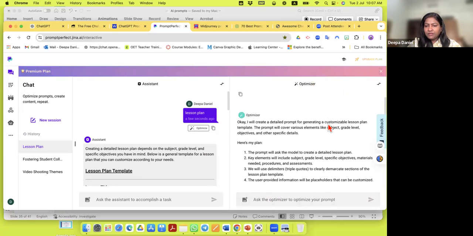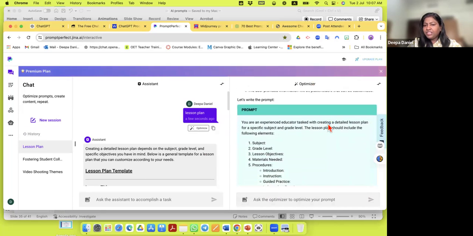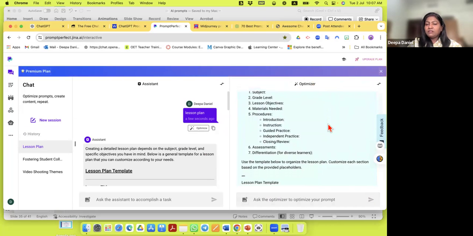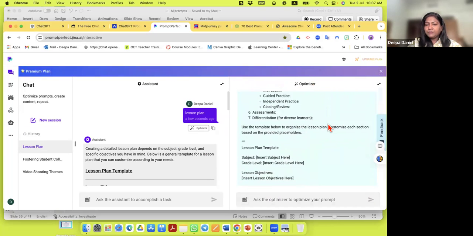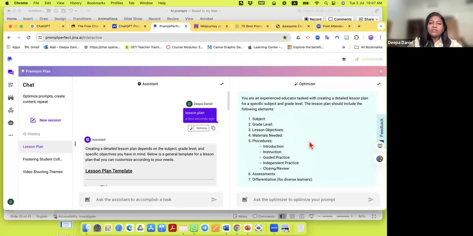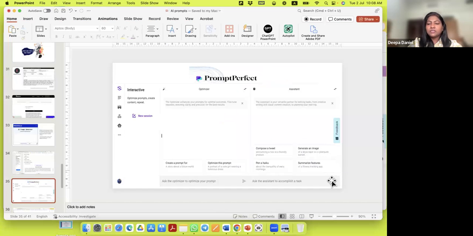There. So it's more detailed. Look, it's given me, it kind of looks like a formula. So this is one way that we can use this tool to optimize our prompts.